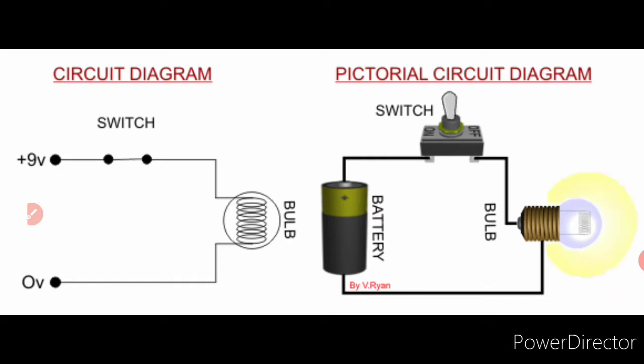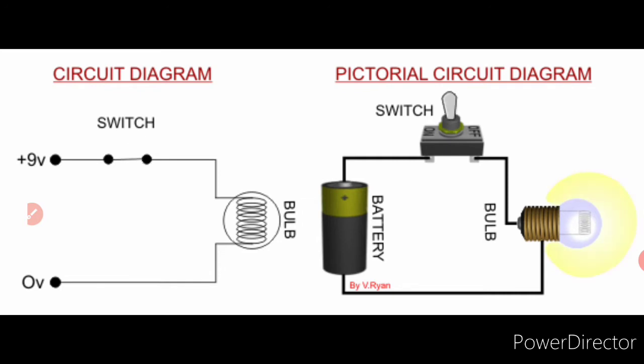Here you can see the pictorial representation and the circuit diagram. This is called an electric circuit. The path is made using electrical wires so as to connect the electrical appliances to the source.